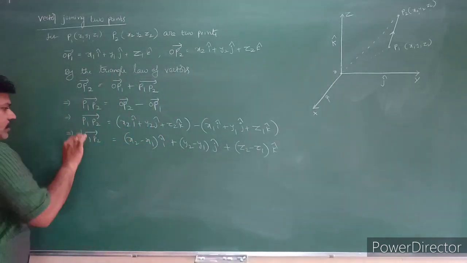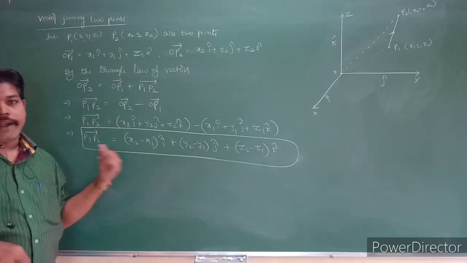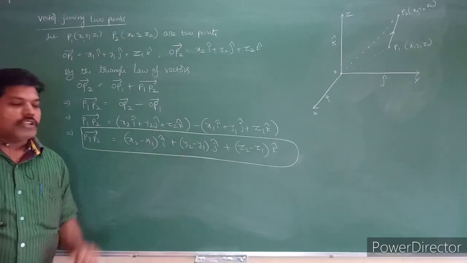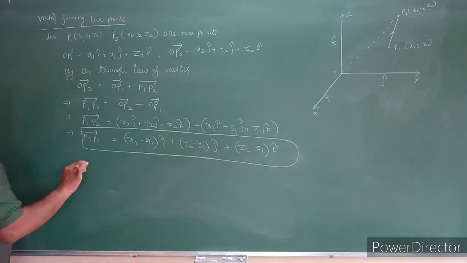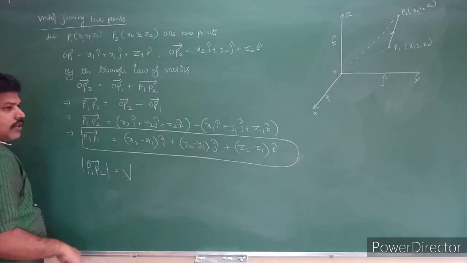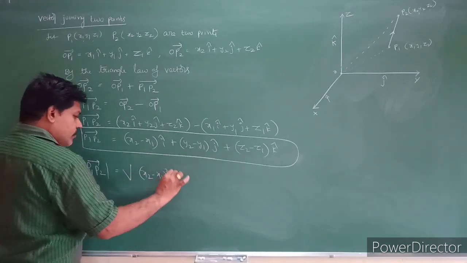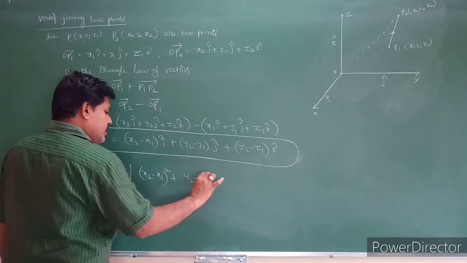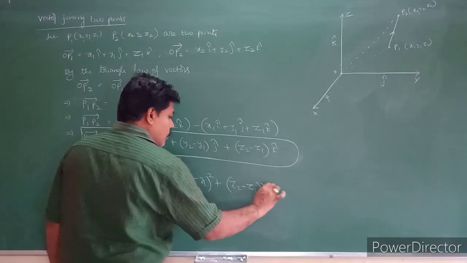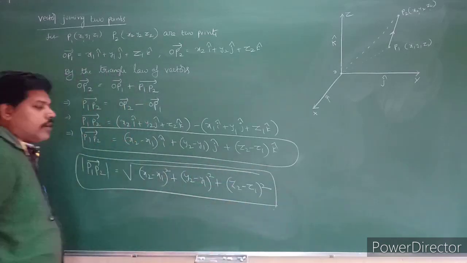So this is the vector joining the two points P1 and P2. So what is P1P2? (x2 minus x1) i plus (y2 minus y1) j plus (z2 minus z1) k. And also the magnitude. What is the magnitude? Mod P1P2 is the magnitude, that is nothing but root of x square plus y square plus z square. What is the x value here? x2 minus x1, whole square, plus (y2 minus y1) whole square plus (z2 minus z1) whole square. So this is the magnitude of the points given here.